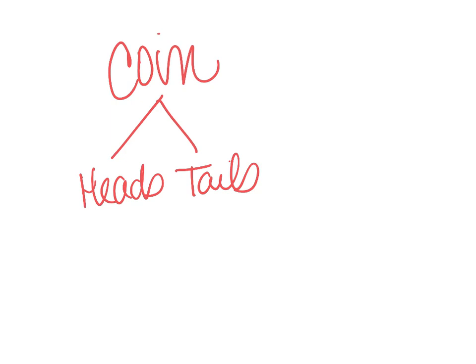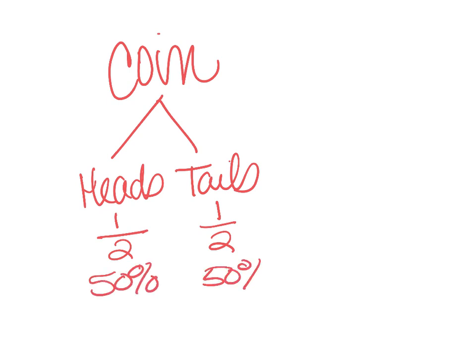So when we flip a coin, what is the fraction probability of getting heads? 0.5. What is the fraction? 50-50. One half. There are two sides of the coin, and we want it to land on heads. What is the fraction probability of it landing on tails? 0.5. Thank you. All right. Or you could also do the decimal or the percentage version. Does anybody have a question on that?